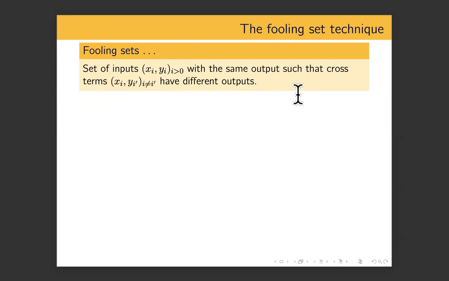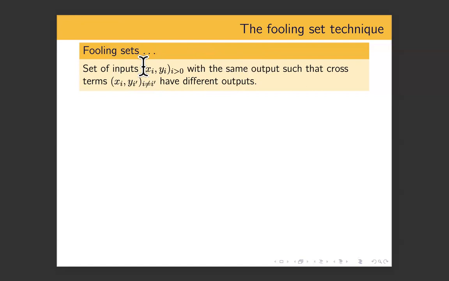And you also have the property that for all i different from i prime, whenever you take 2 different pairs in the set and you cross them, so you take x from one of the pairs and y from a different pair, then the correct output for this cross is different. They were all 0 to begin with, but as soon as you start crossing, your output is now 1. Okay, this is what a fooling set is.